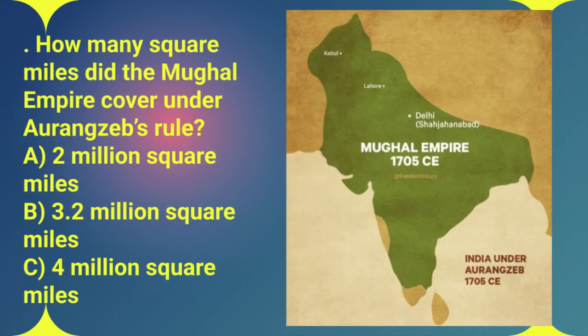Question 20. How many square miles did the Mughal Empire cover at its peak under Aurangzeb's rule? Was it A, 2 million square miles, B, 3.2 million square miles, or C, 4 million square miles? We're talking about a vast empire here, guys.